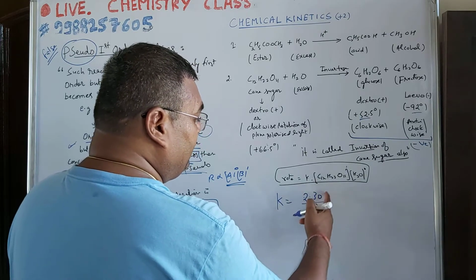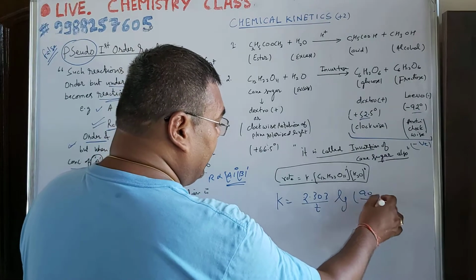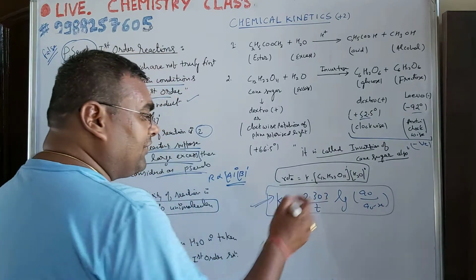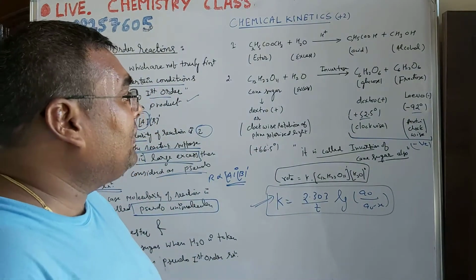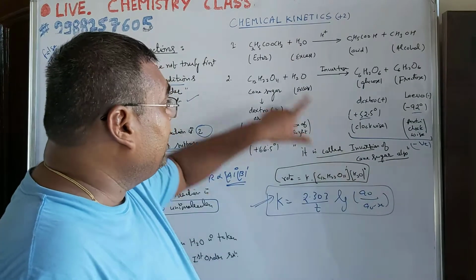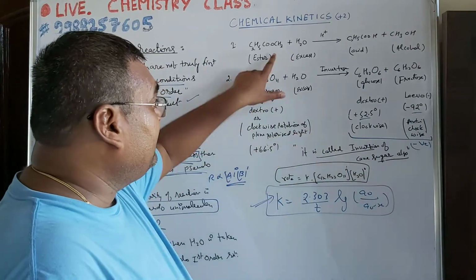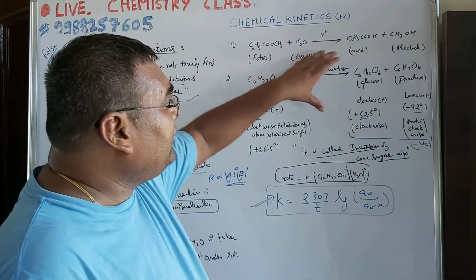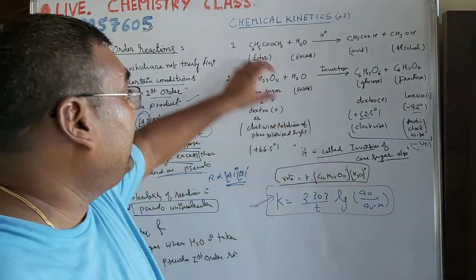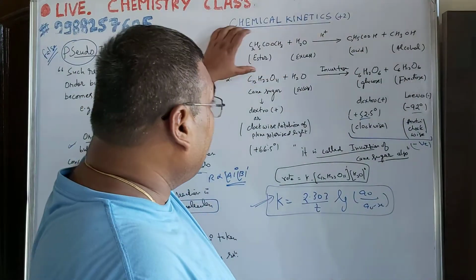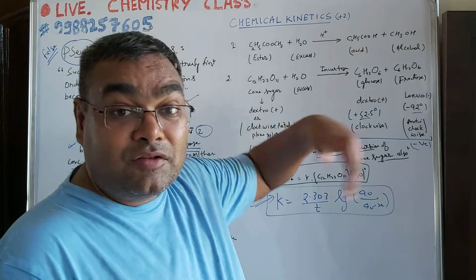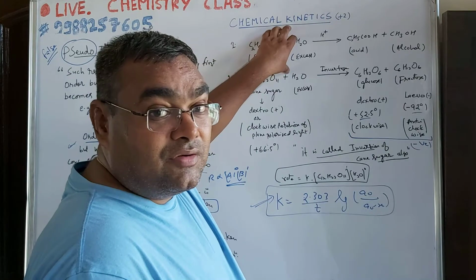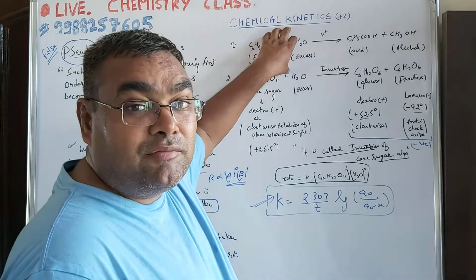k is equal to 2.303 by t log a0 over a0 minus x. The rate constant will be calculated like this. But many times, we are not directly given a0, the initial concentration, and a0 minus x, the concentration after time t. Many times the reaction is given as a titration. Suppose this reaction as a kinetic study is studied by some other standard solution like NaOH or KOH. Volumetric analysis of this reaction with the help of standard solution of NaOH or KOH.